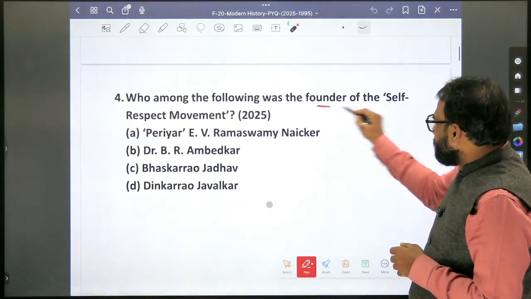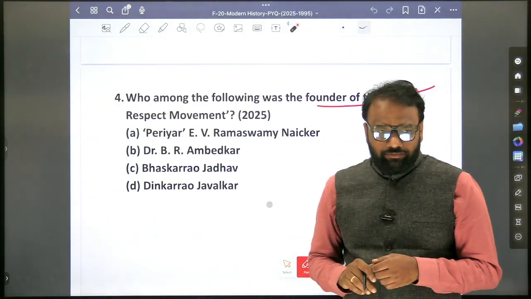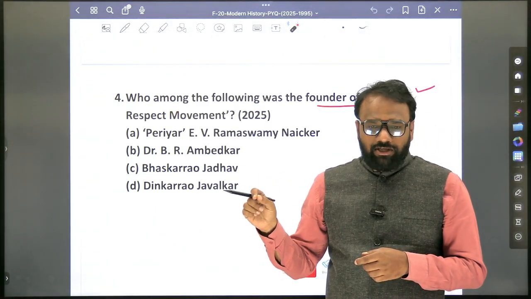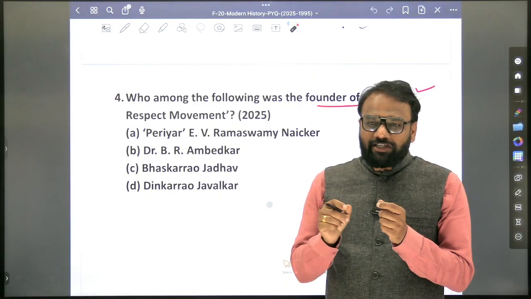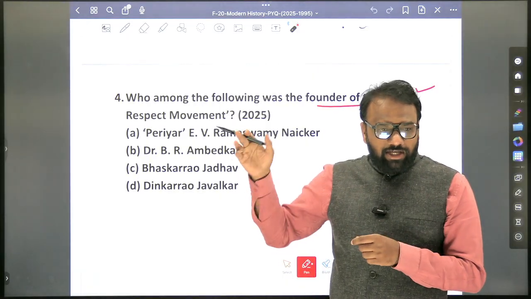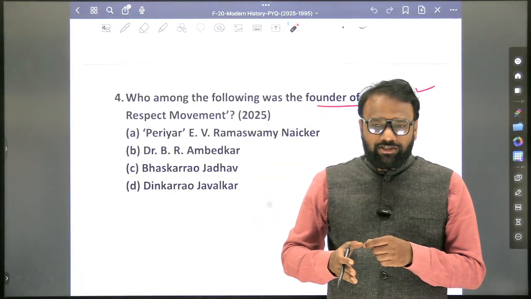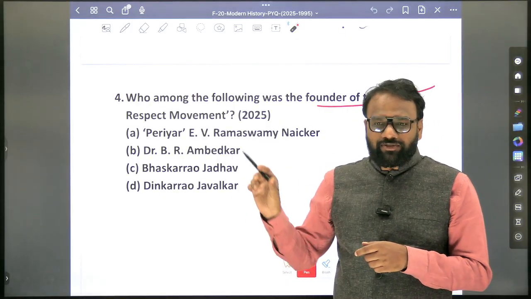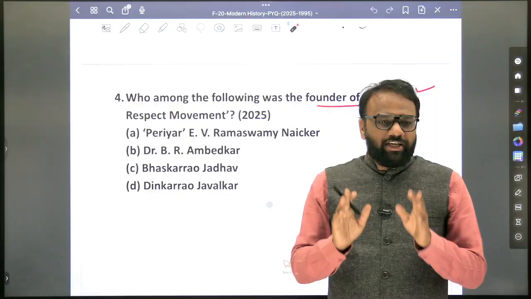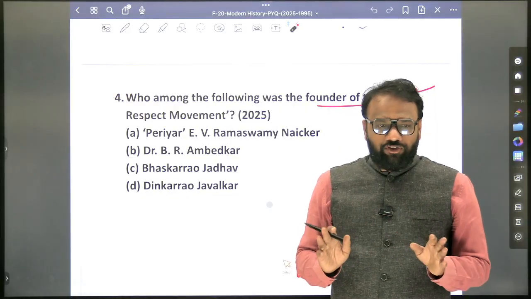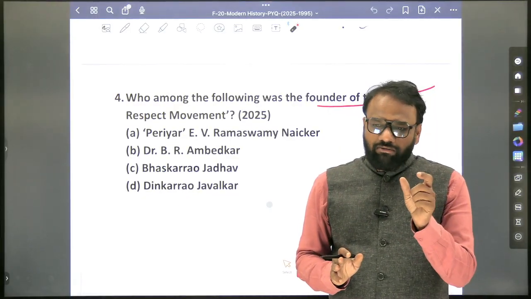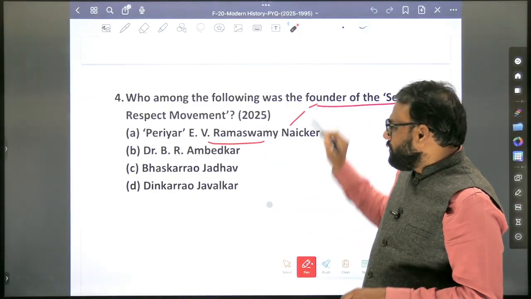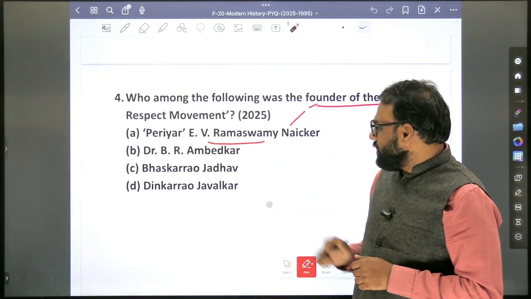Who among the following was the founder of the self-respect movement? As I mentioned, when it comes to Brahmo Samaj, Prarthana Samaj, Arya Samaj, we are interested in the year as well as the personalities. As I mentioned, the socio-religious reform movements are compiled at the end, with the organization as well as the personality. Here we are not interested in the year or the philosophy. We will only focus on the organization and the founder. So who is associated with the self-respect movement? Periyar, E.V. Ramaswamy Naikar.